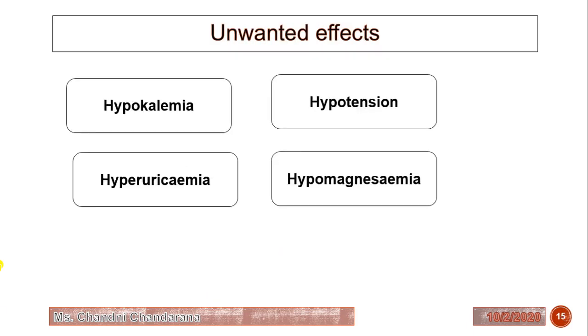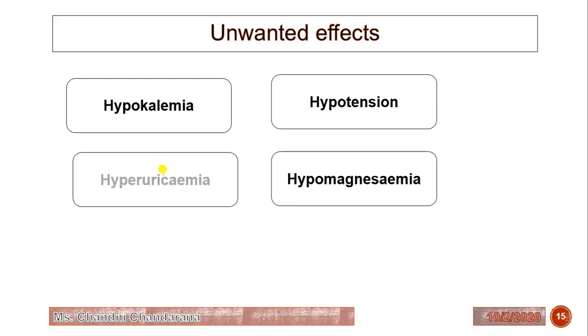First is hypokalemia. Hypokalemia means there is a decrease in the amount of potassium. The next is hypotension. If we are using this as an antihypertensive agent, there will be a reduction of hypertension, but it should not cause hypotension. But if we take this drug for a longer duration, a long period of time, then it will produce hypotension.